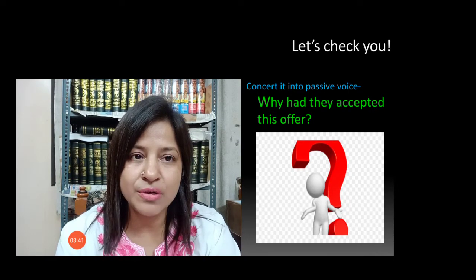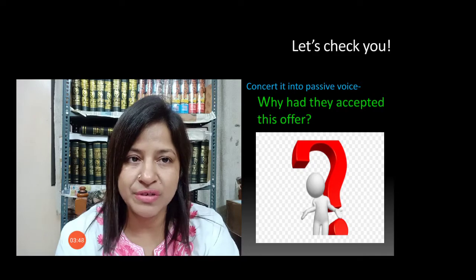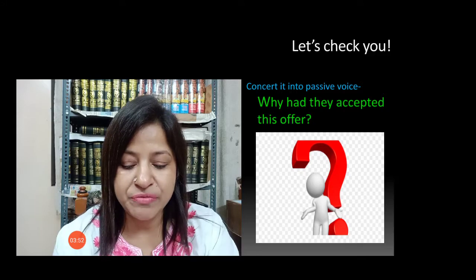Next we have: why had they accepted this offer? Change it into passive voice. Why had they accepted this offer? Why you have to put at first place, like the first one. Do it fast.